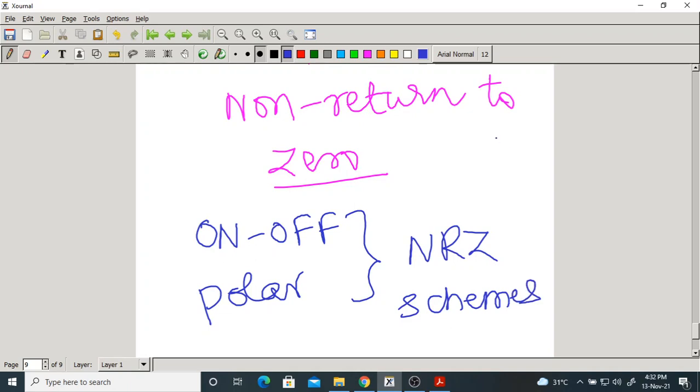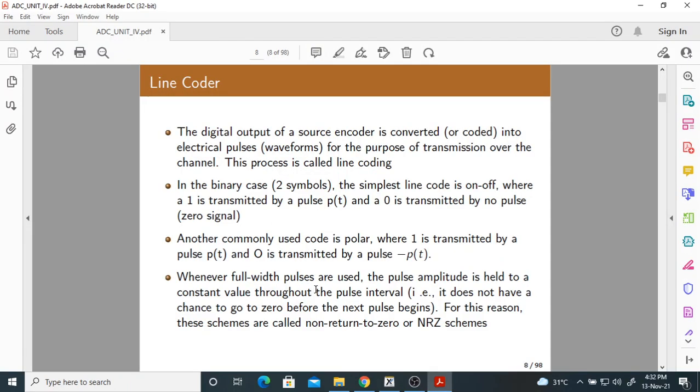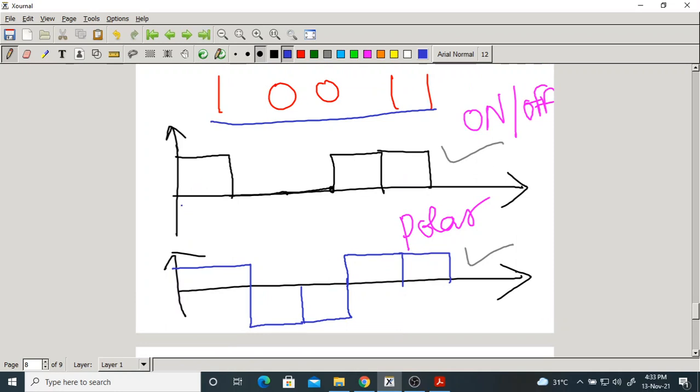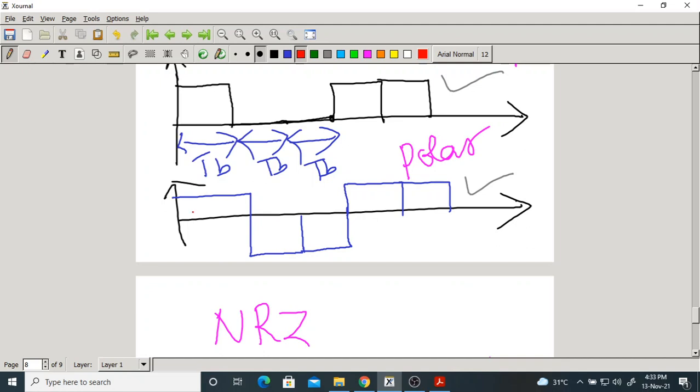What do you mean by non-return to 0? It means the pulse is held constant throughout the bit duration. So from 0 to TB it is constant. Here also, over the TB duration the pulse is constant, either 0 or 1, it doesn't matter. Here also, throughout the bit duration TB, the amplitude of the pulse is constant.